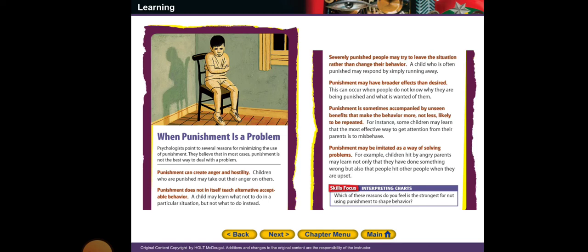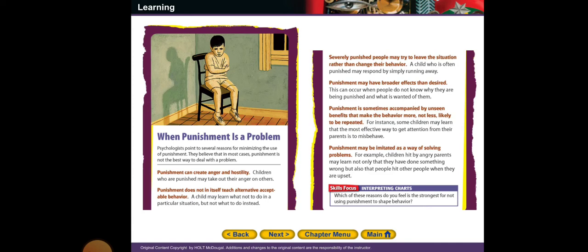Punishment may have broader effects than desired. This can occur when people do not know why they are being punished and what's wanted from them. So if you want to punish somebody, you have to tell him what he has been punished for and what you want from them. Punishment is sometimes accompanied by unseen benefits that make the behavior more, not less, likely to be repeated.